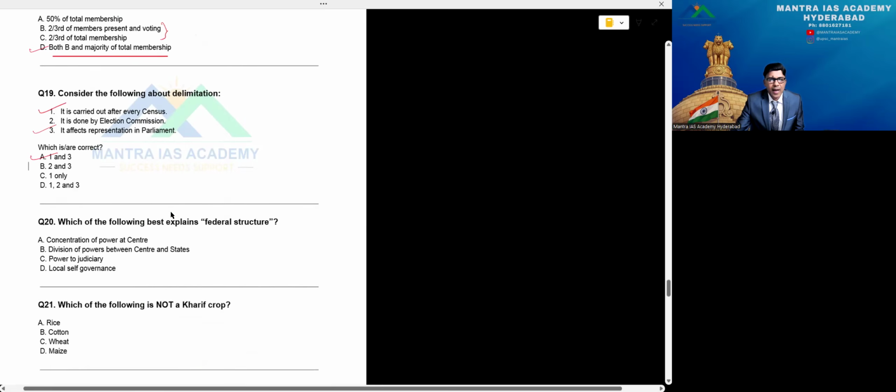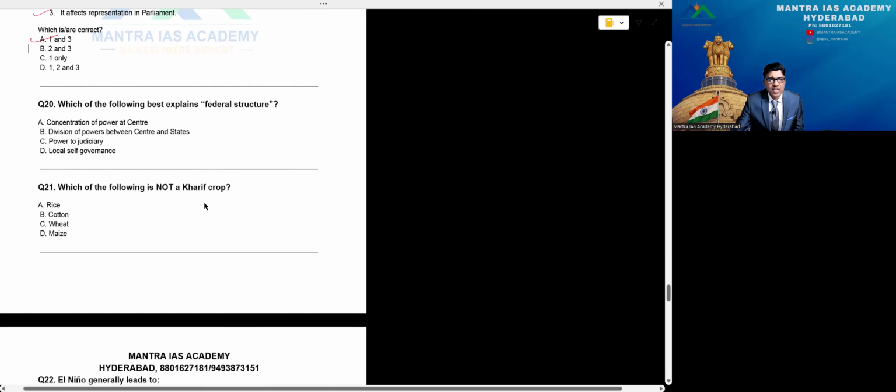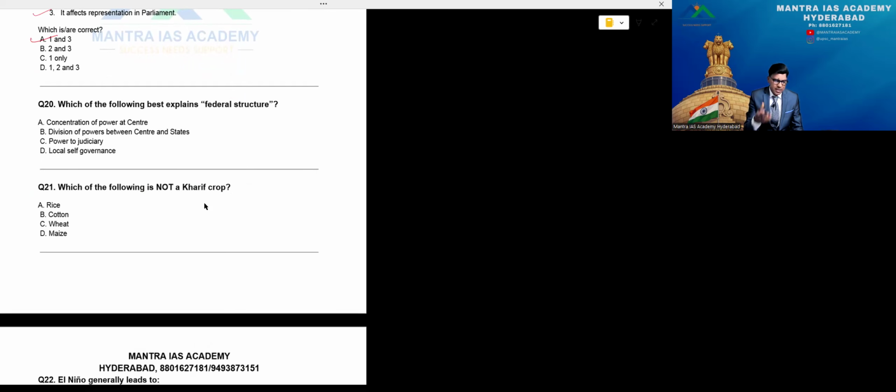Which of the following best explains federal structure? Yes, concentration of power at the center, division of powers between states and center, and state. This is what you can say. The name itself is telling it's a federal structure. We have that is option B, right answer, beta.